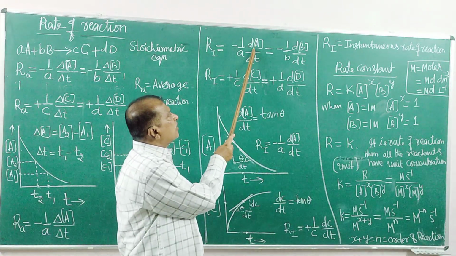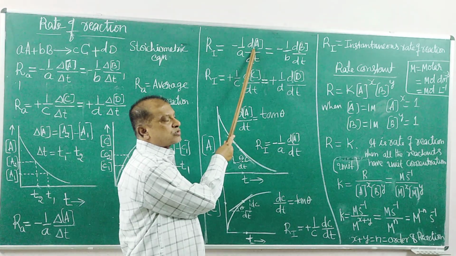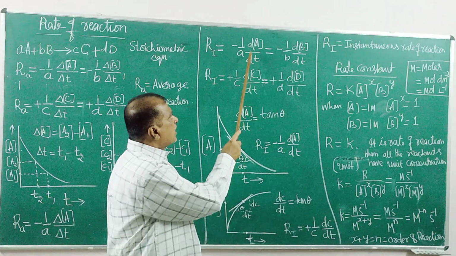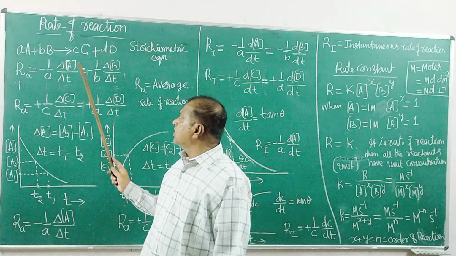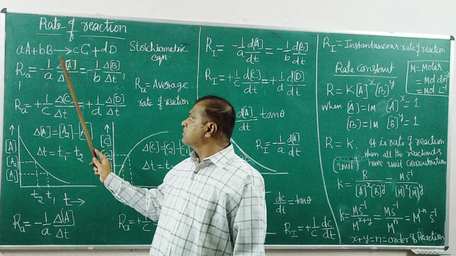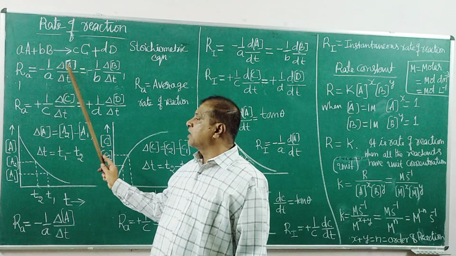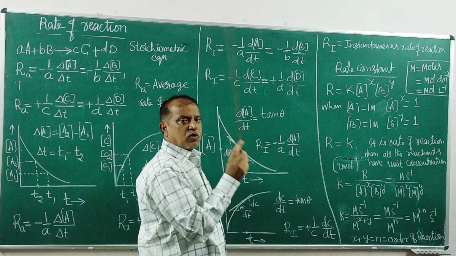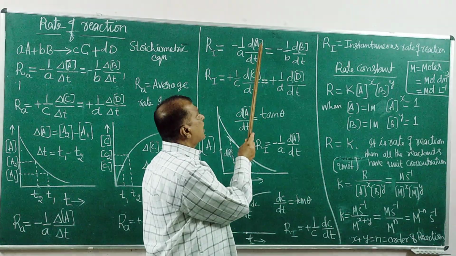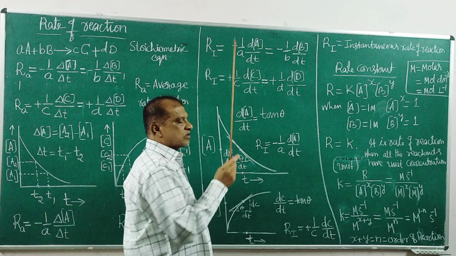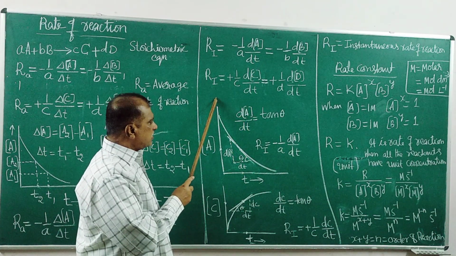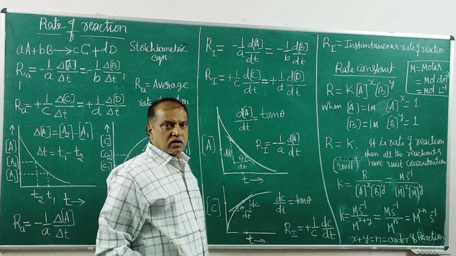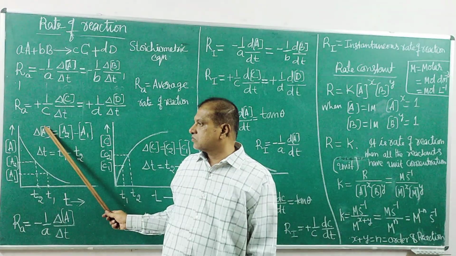These values are infinitesimally small values. It is dA and dt. What do you get from this now? Comparatively, you see the magnitude of these values. These values are recognizable, finite values. These values are very small, infinitesimally small values. That is differential calculus, differentiation of this. So that is why it is the instantaneous rate of reaction. The other one is the average rate of reaction.